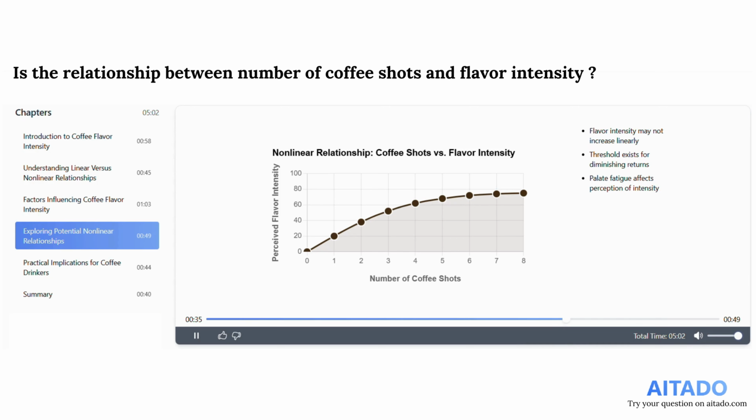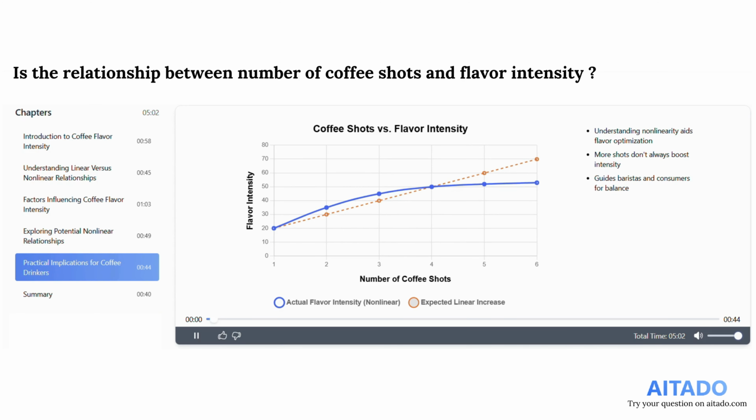Another factor contributing to this is palate fatigue, where the ability to perceive intensity decreases over time, affecting how we experience subsequent shots. The nonlinear pattern seen here highlights these complexities in understanding coffee flavor perception. By understanding the nonlinear relationship between coffee shots and flavor intensity, coffee drinkers can optimize their brewing for the best taste experience. The graph here shows that while we might expect a steady increase in intensity with more shots, the actual flavor intensity, depicted by the solid blue curve, rises initially but then levels off.